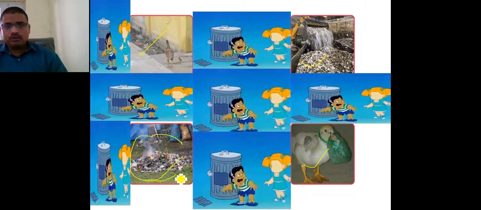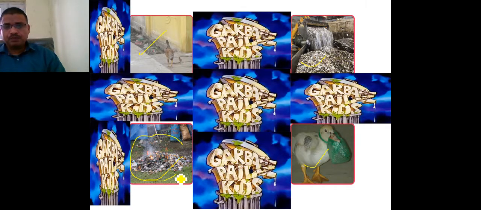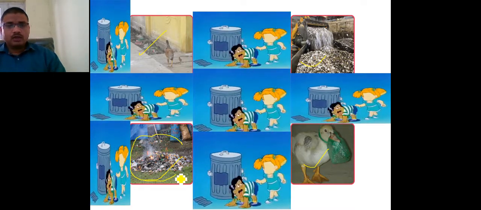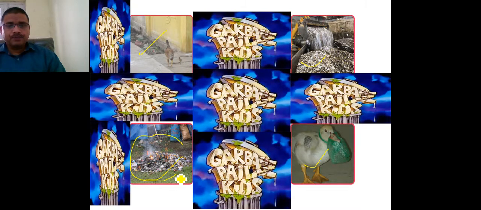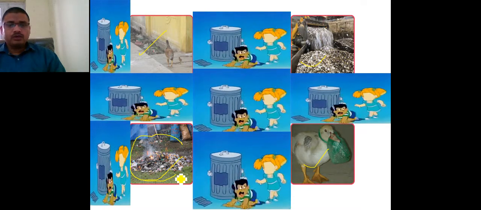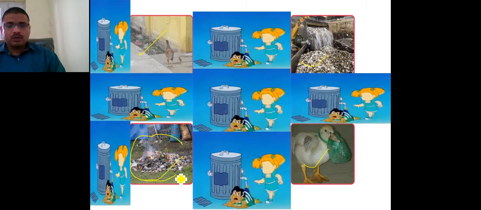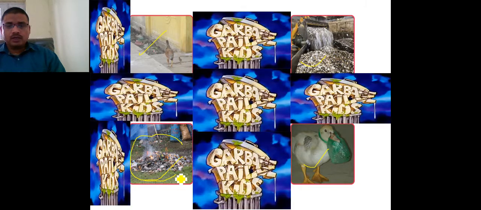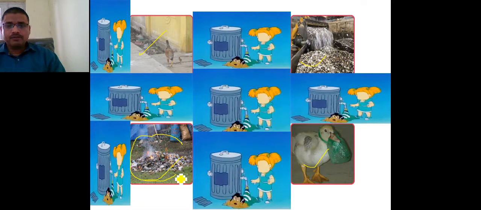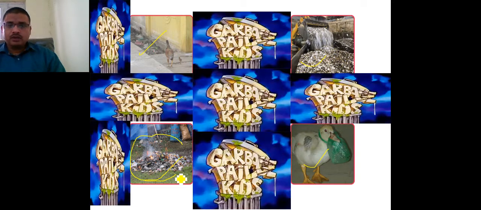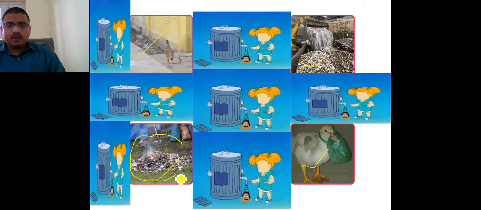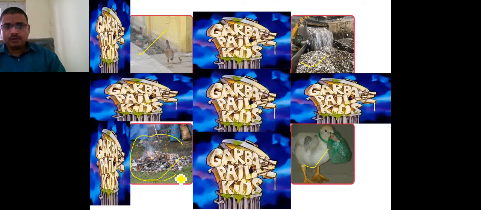If organisms chew these non-biodegradable substances, they are very harmful to our environment as well as to animals and all living beings.